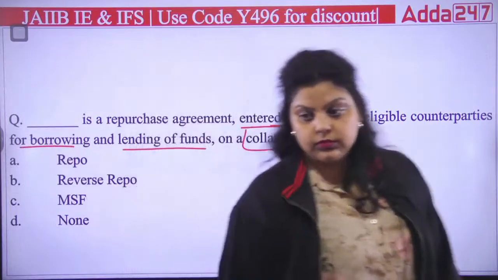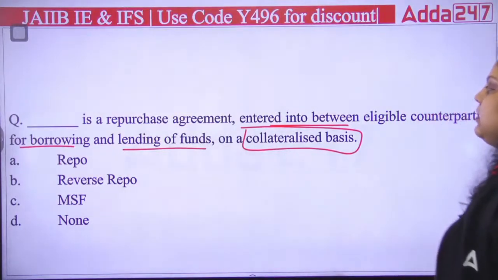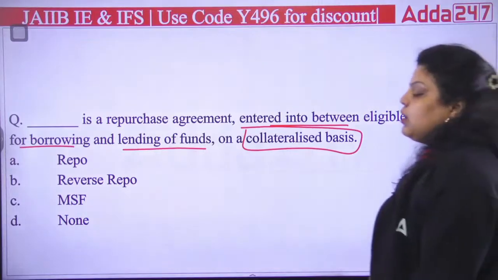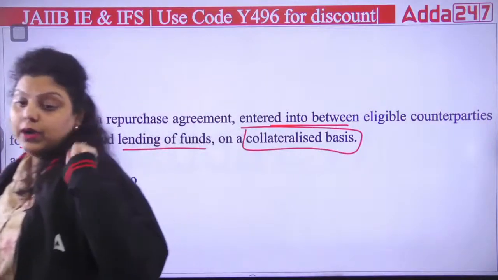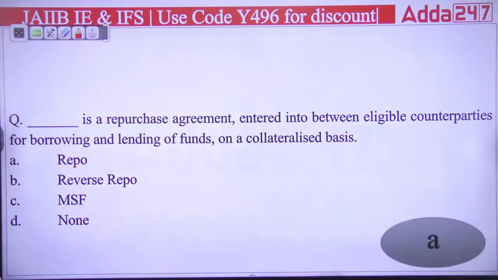So dash is a repurchase agreement entered into between eligible counterparties for borrowing and lending of funds, and that lending will be done on the collateralized basis. And the right answer will be repo. If it's a repurchase agreement, that's a repo agreement. So the right answer will be here A, repo.